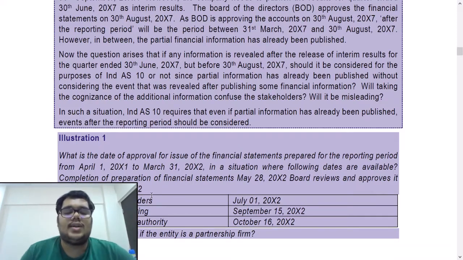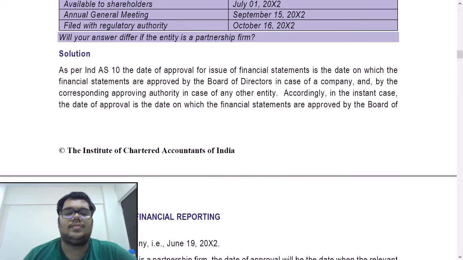Now, they have also asked us, will your answer differ if the entity is a partnership firm? The answer will differ because in that case, the corresponding approving authority, whoever it is, the date they approve it will be the date of approval for the partnership firm.